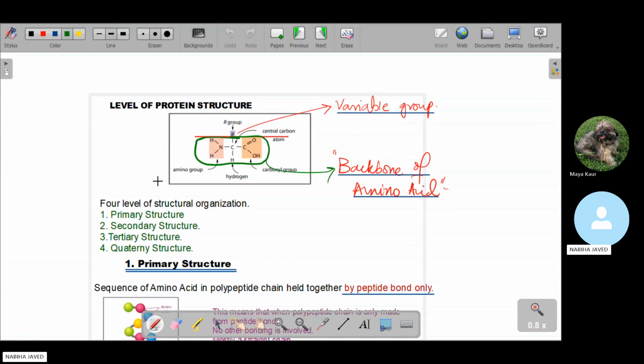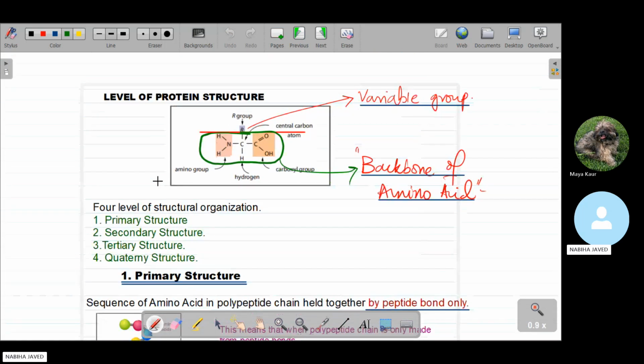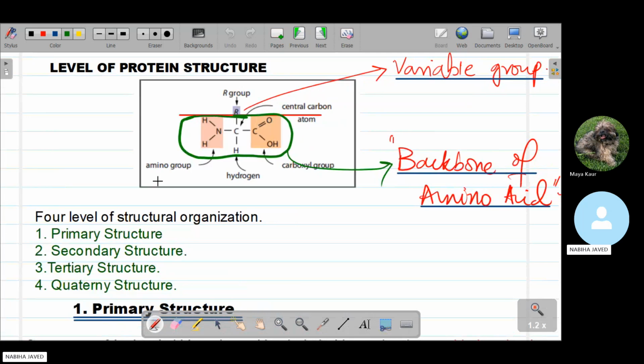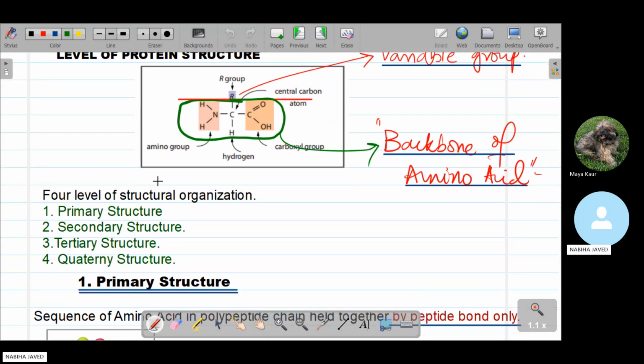The next topic is about the levels of protein structure. In the levels of protein structure, we have four major levels. The first one is the primary structure, the second one is the secondary structure, then the tertiary, and the last one is the quaternary structure of proteins.